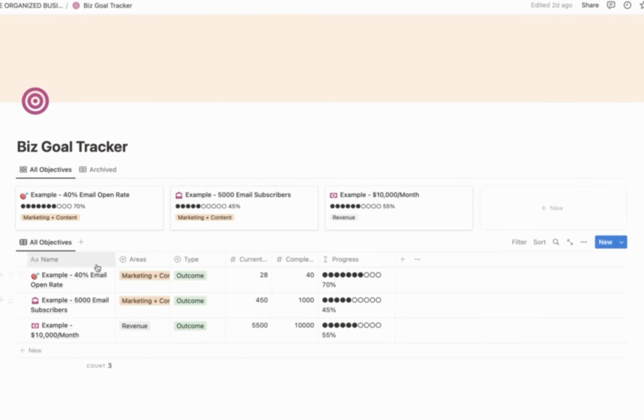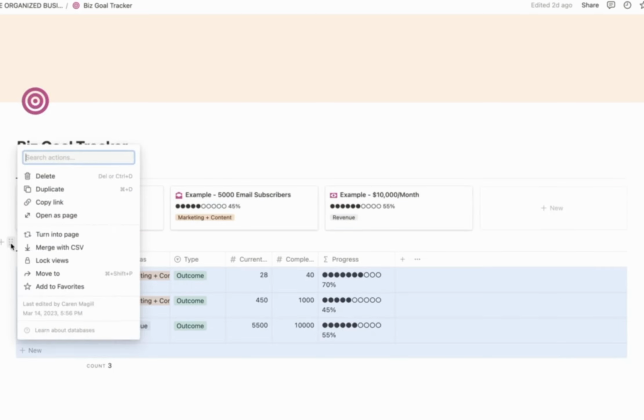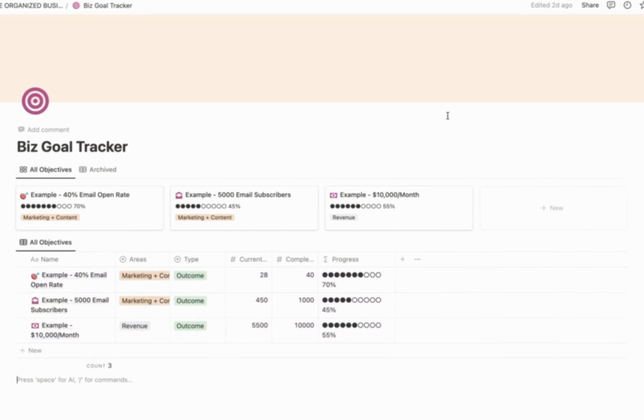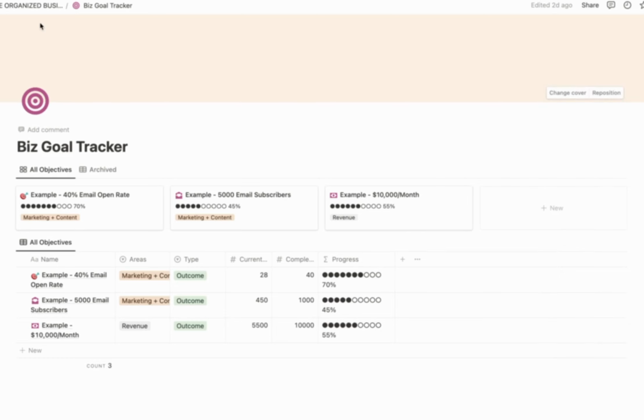And this piece here in the table format is the exact same as in the card format. It's just two different views depending on how you like to see things. You can very easily delete one or both of the views just by clicking on that. And then, of course, if you ever delete something and you want to bring it back, you go up to this top corner up here where these three dots are. You just click undo and everything comes back. And there's also page history if you want to go back to a few clicks ago. So you can't break anything. That's an important thing to know.